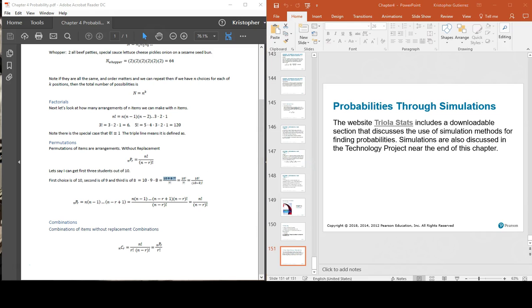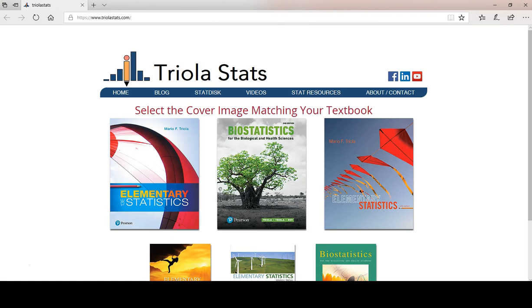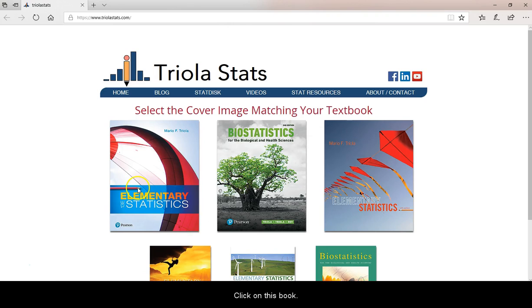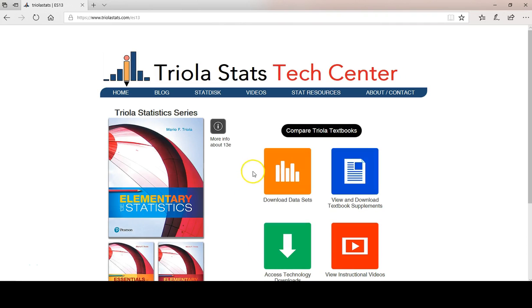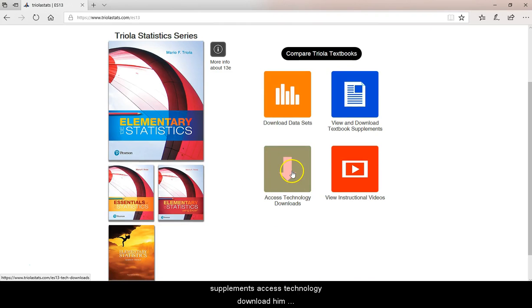No, we won't. See, I cancel and it counts. That happened last time and it happened this time. So that's pretty good. Click on this book. Download data sets, view and download textbook supplements, access technology downloads, and view instructional videos. So we have all of that we can play with if we would like to.